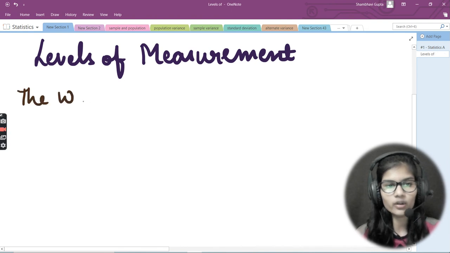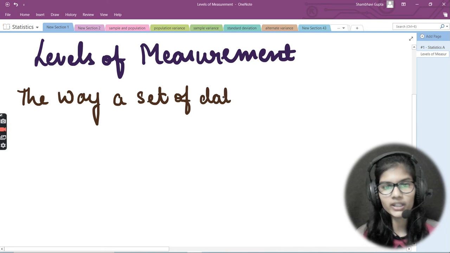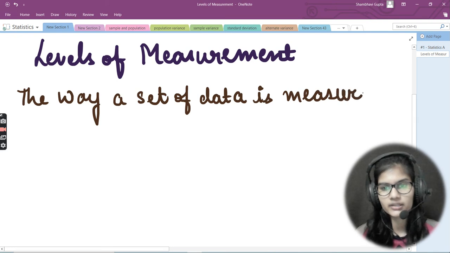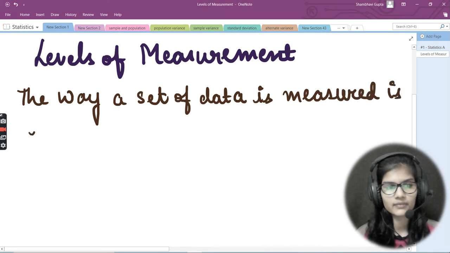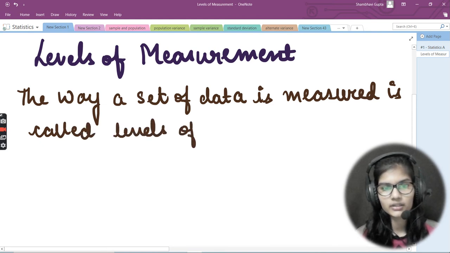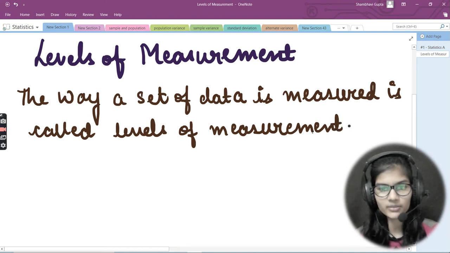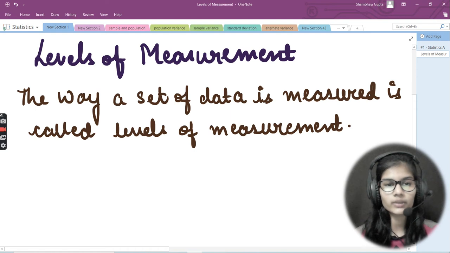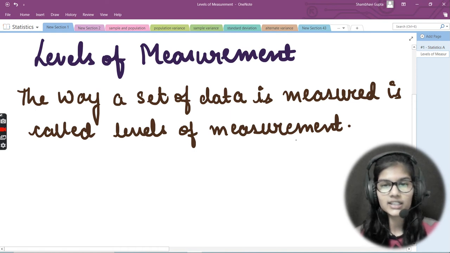So the way a set of data is measured is called levels of measurement. Okay, so the way a set of data is measured is called levels of measurement. So basically, whatever the way is in which a set of data is measured, that is called levels of measurement.